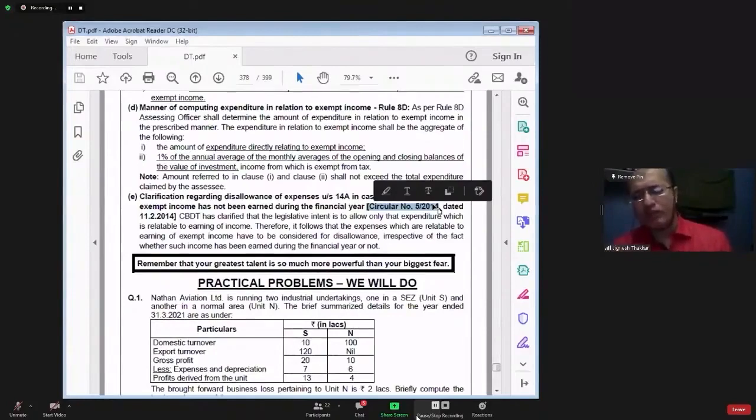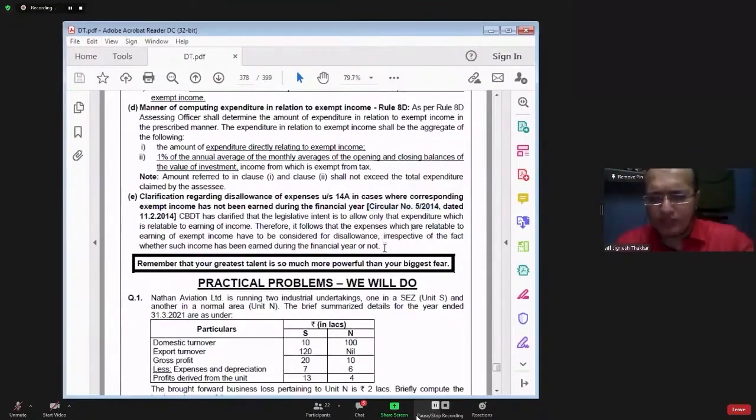For example, while purchasing the shares, you called up your broker, so you incurred the telephone expenses. But the company whose shares you have purchased has not declared any dividend. So income is not earned, but you still have incurred an expenditure. So CBDT clarified that even though in a particular year you do not have an exempt income, some expenditure might have been incurred in relation to that exempt income.